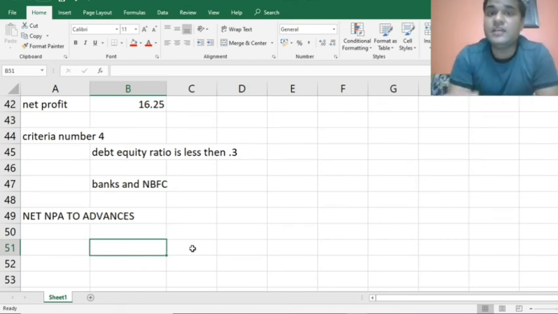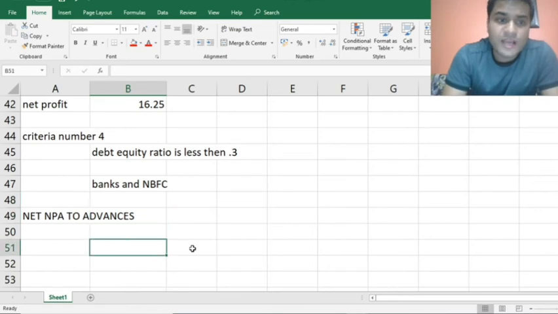Now, what we need to see is whether the asset quality of the bank is good. For that, we need to see the net NPA. NPA is nothing but non-performing assets. The banks give loans to a lot of people. Some 95, 96, or in some cases 99% of customers repay. But some people, either because of their business situation or their intention, I don't want to quote intentional defaulters here, are not able to repay, and banks are not able to recover that money. That is termed as NPA.